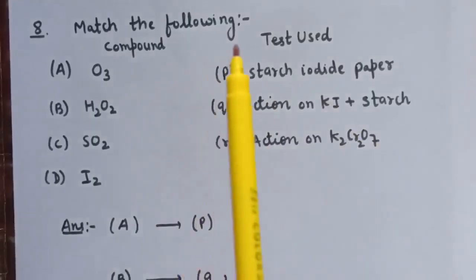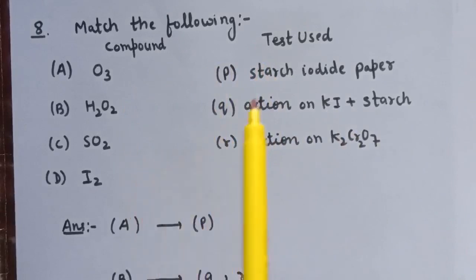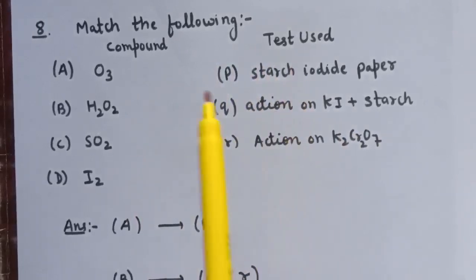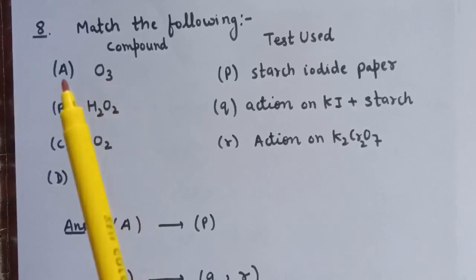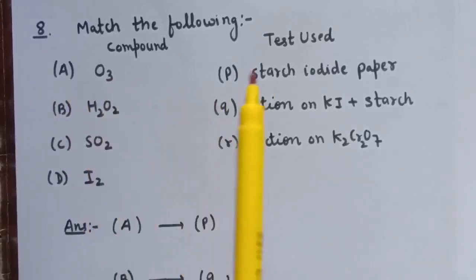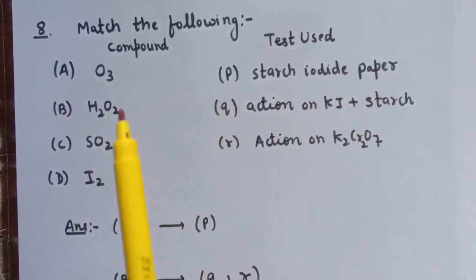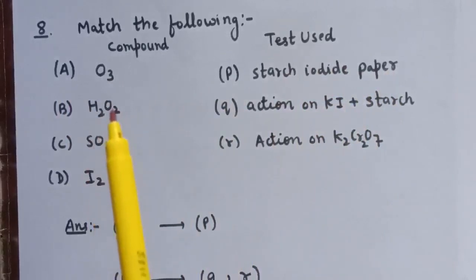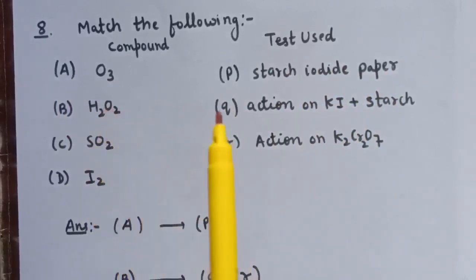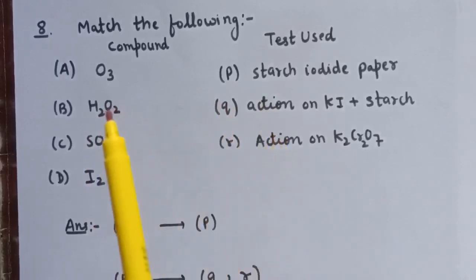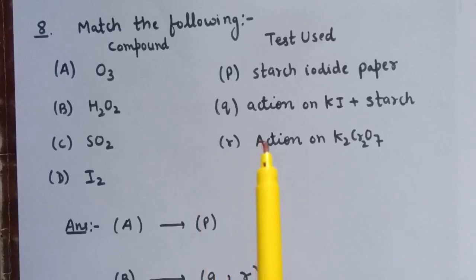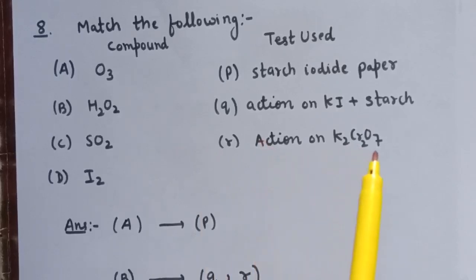Question number 8 is match the following. Here we have compounds and here are the tests given. First is O3. The correct match for O3, that is for A, is P, starch iodide paper. Second is H2O2. For H2O2, Q and R both are correct answers for B. For SO2, action on K2Cr2O7.